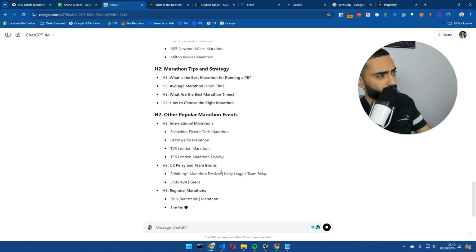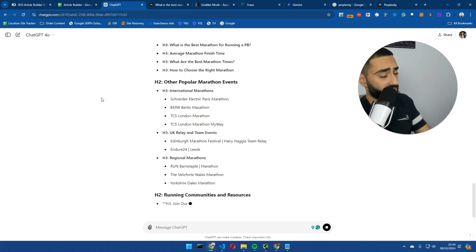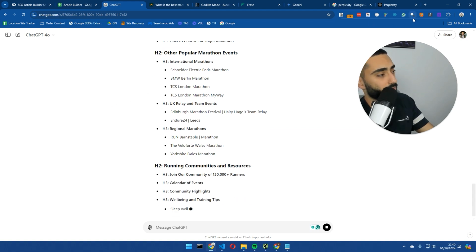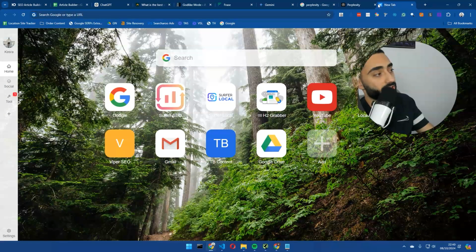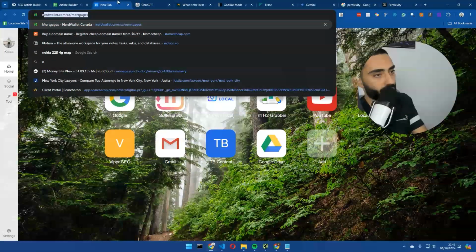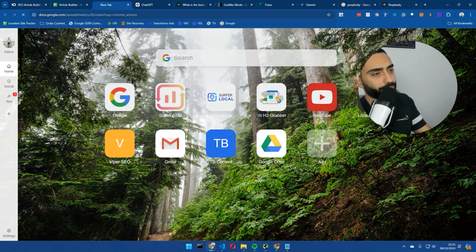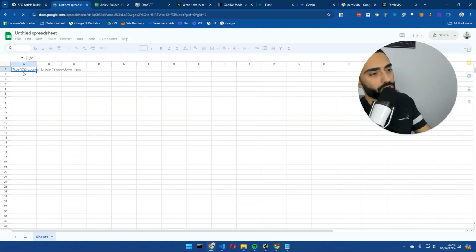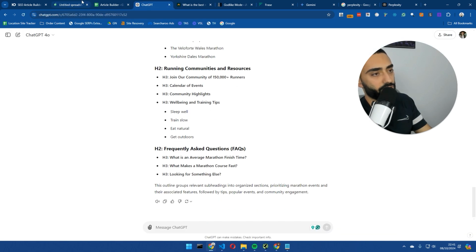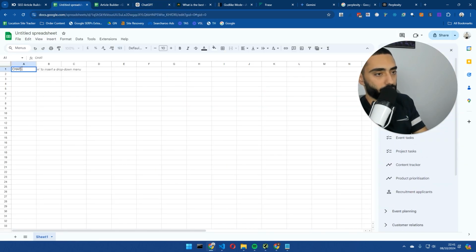So this is going to take a few seconds. While this is loading, I am going to create a new Google Sheet just so we can track it live. So if we do new Google Sheet, first of all, what we're going to be testing is ChatGPT 4.0.